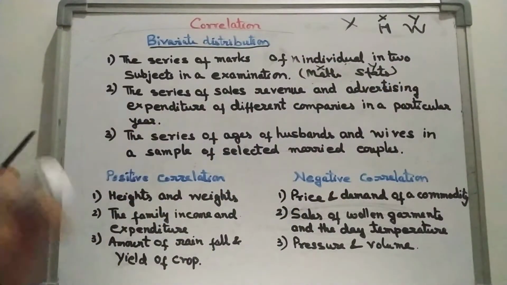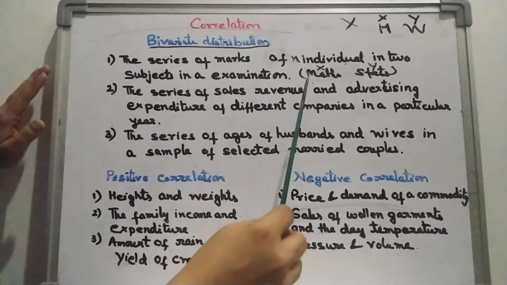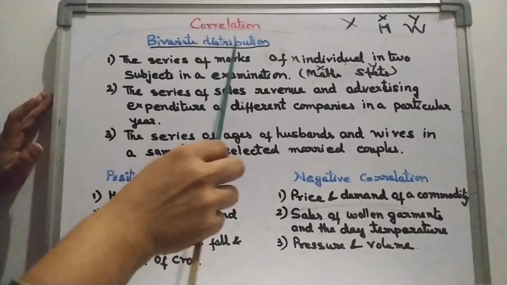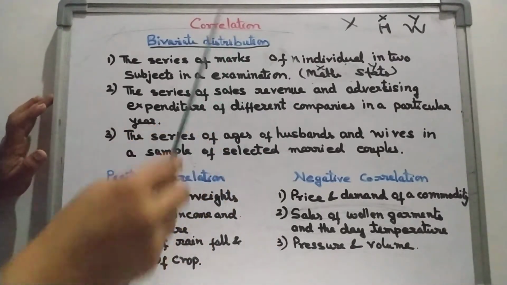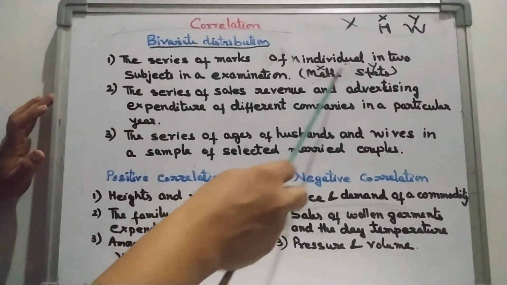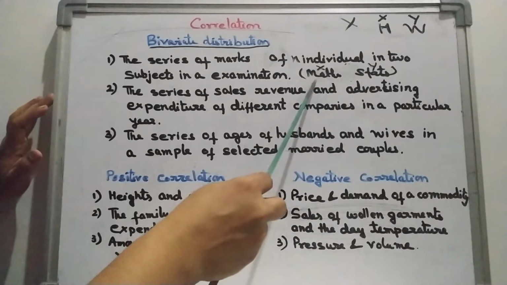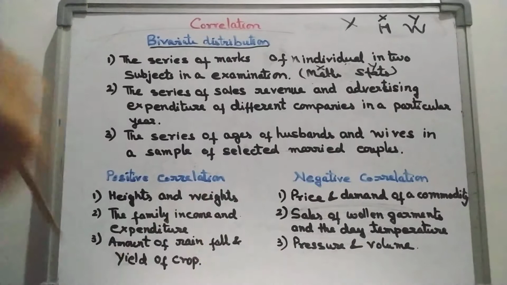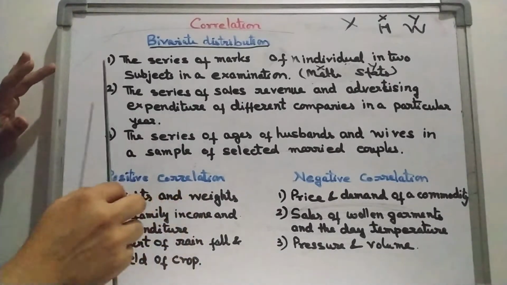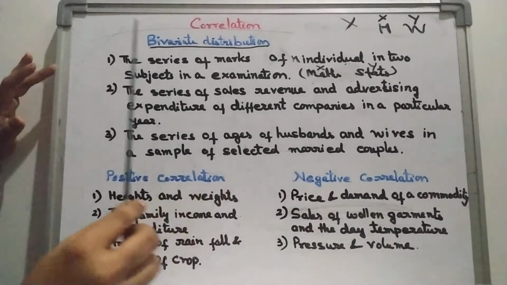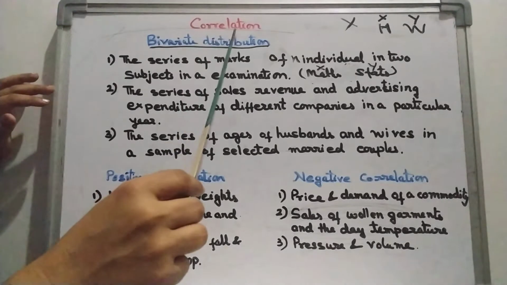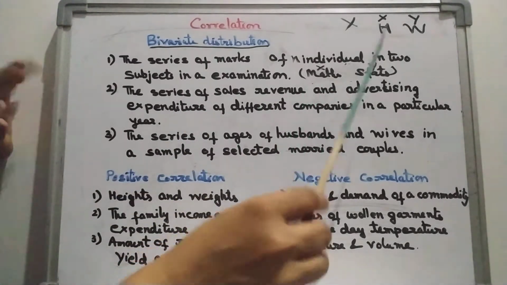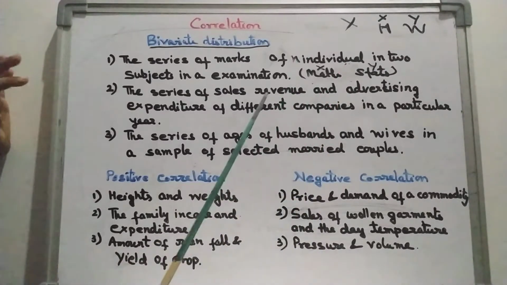So it is a case of bivariate distribution, and we can find the correlation between the two variables x and y, where x denotes the marks in maths and y denotes the marks in stats. We can apply the correlation formula, or study the correlation between the two variables x and y.